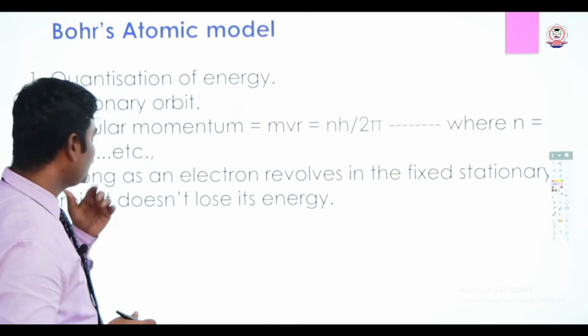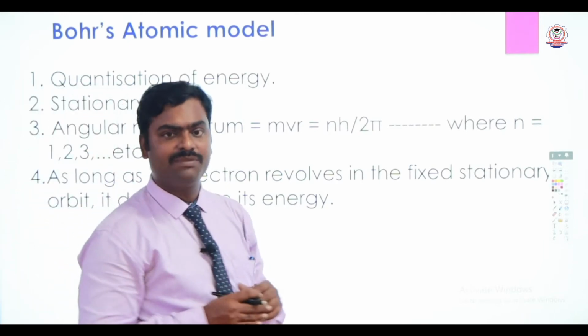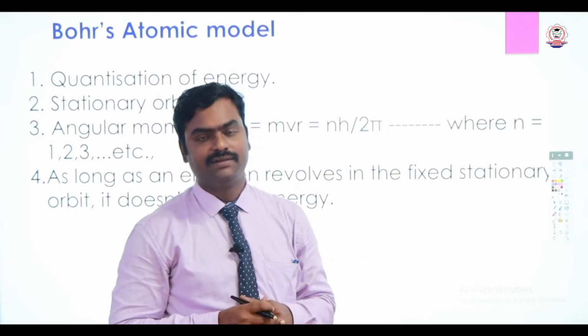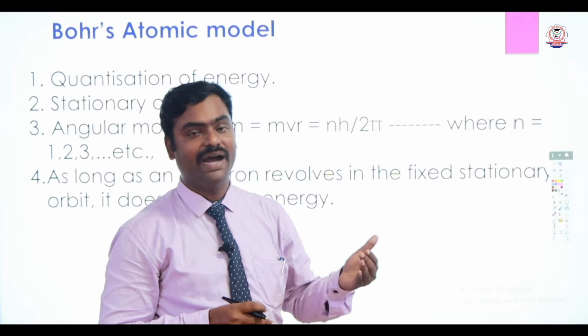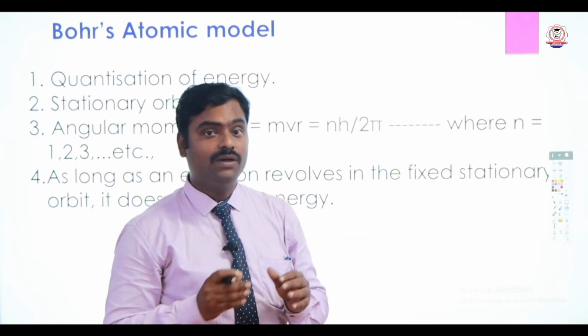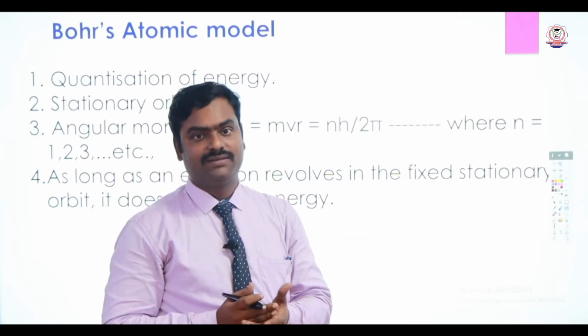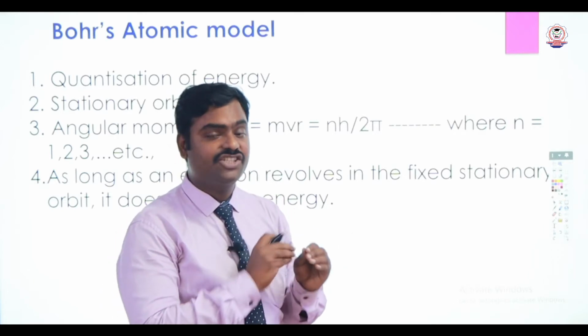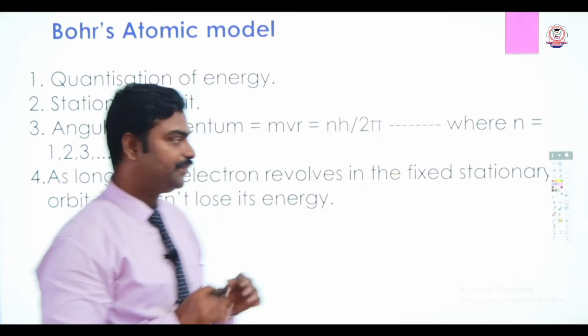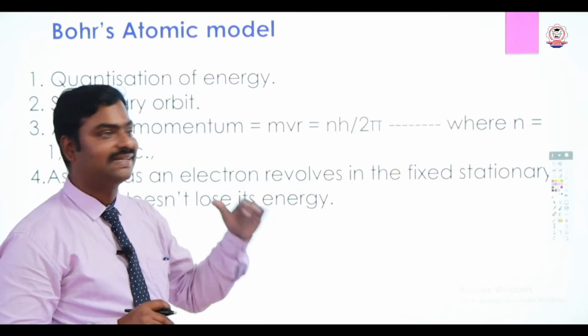Next, angular momentum. The angular momentum must also be quantized. The angular momentum mvr is equal to nh by 2 pi. So the allowed orbit must have multiples of the h by 2 pi value. That is angular momentum quantization.